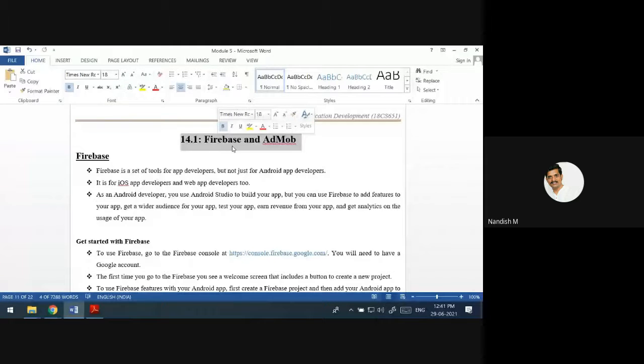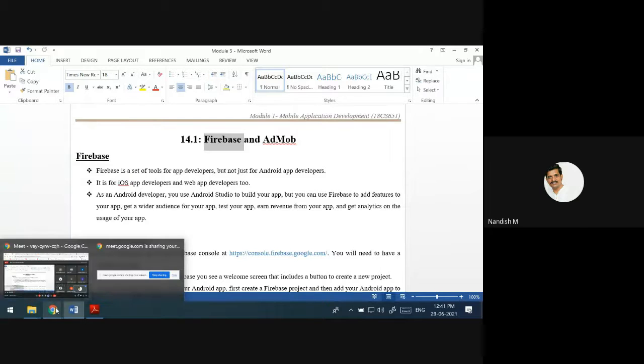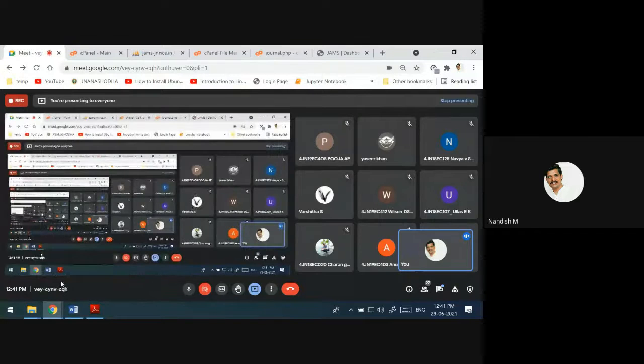One of the databases that they are going to use is Firebase. I think you have heard this name, Firebase. This is the one they use to store some data of your app.